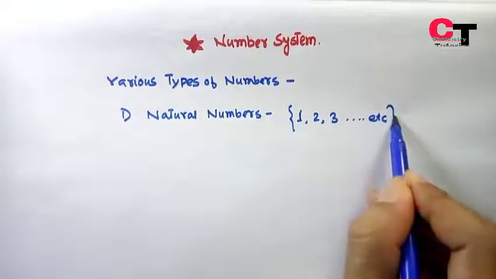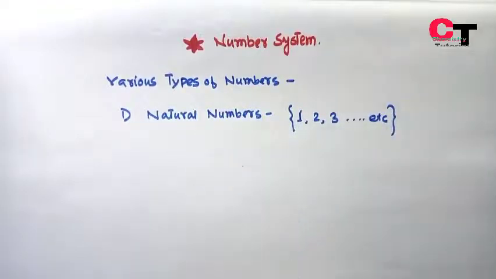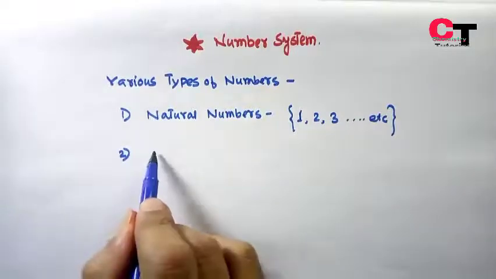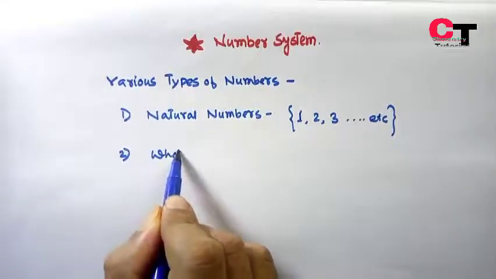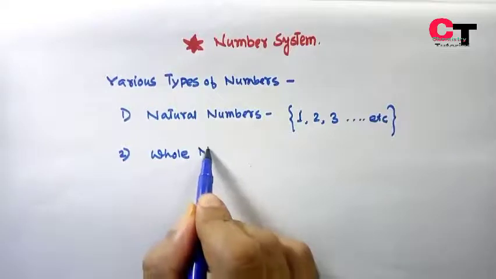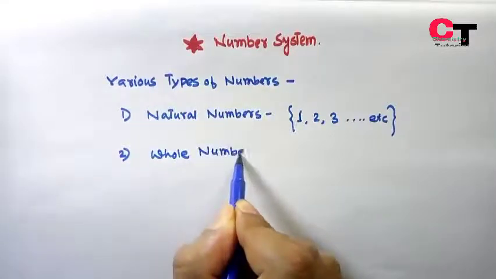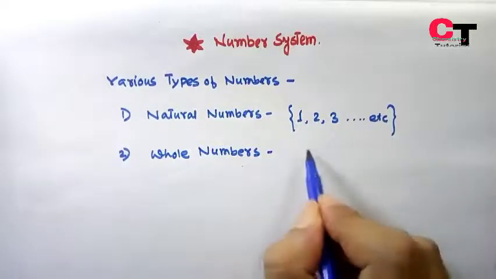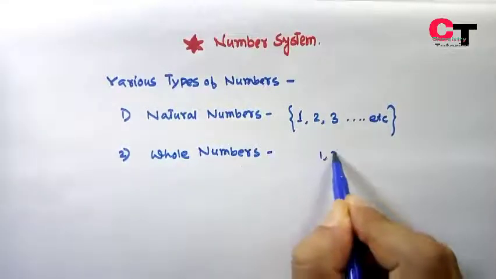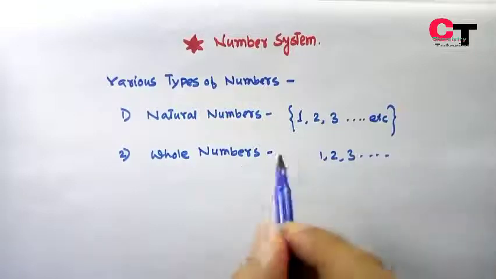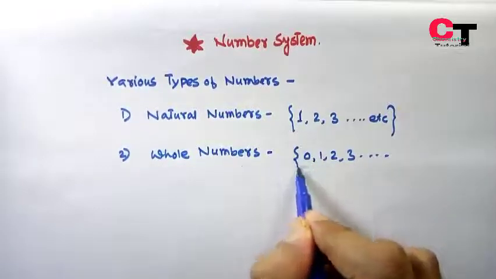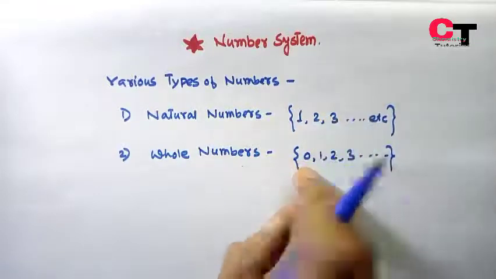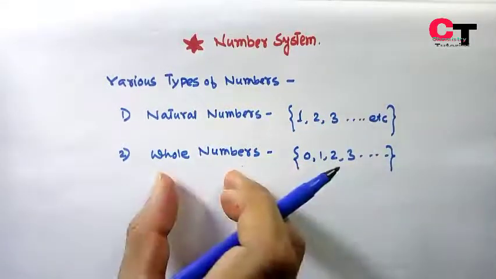These counting numbers are called natural numbers. The second one is whole numbers. The set of natural numbers, that is 1, 2, 3 and 0, this set of numbers is called whole numbers. That is, counting numbers and 0 together are called whole numbers.